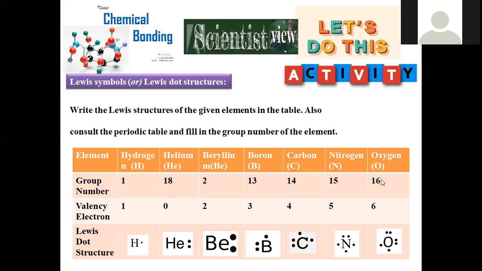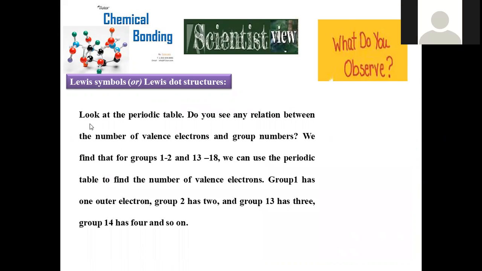Move on to oxygen. Oxygen is the 16th group element, and you can also say 6th in Roman numeral. 1s2, 2s2, 2p4, so here the electrons will be 2 plus 4. In this manner, the activity is going to be done for individual elements. Based on the number of valency electrons, we have to assign the Lewis dots on the elemental symbol. So this is the kind of representation of the Lewis dot structure for individual elements.